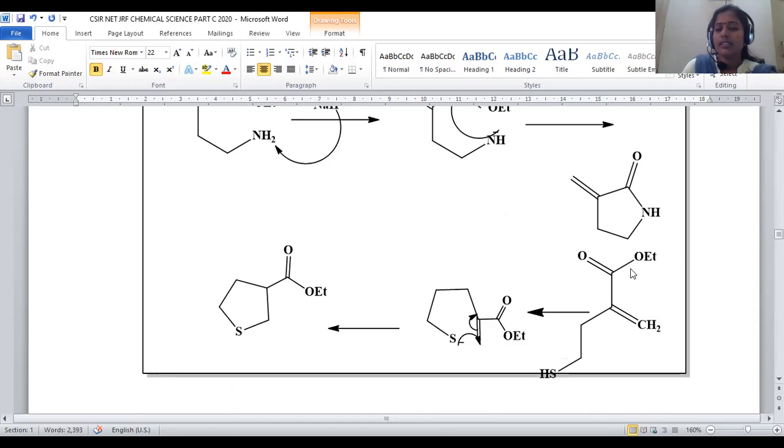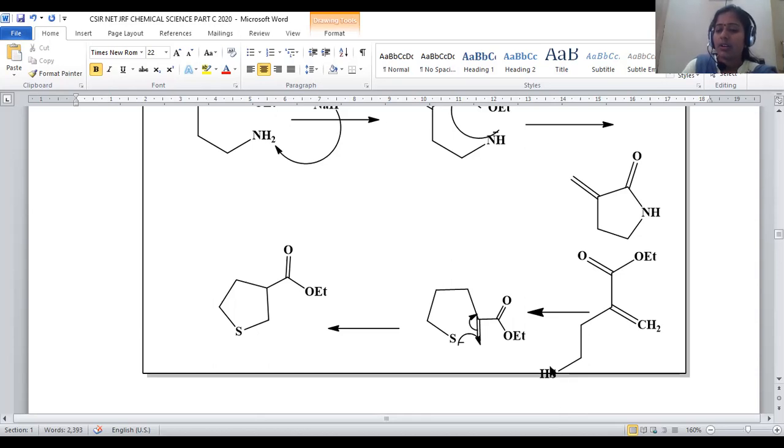Let us discuss the second compound, that is the SH containing compound. Now it is treated with sodium hydride, and it attacks this olefinic double bond rather than the ester carbonyl center. What is the reason?